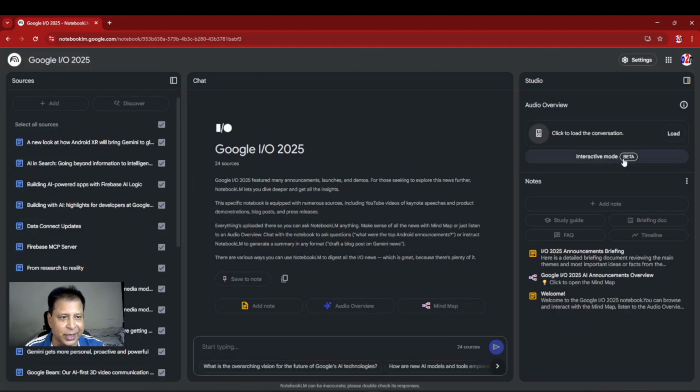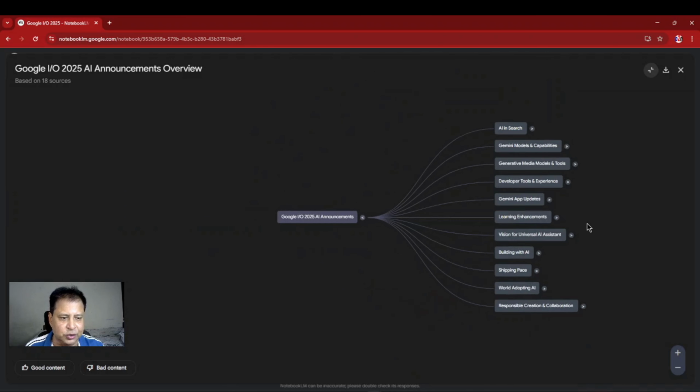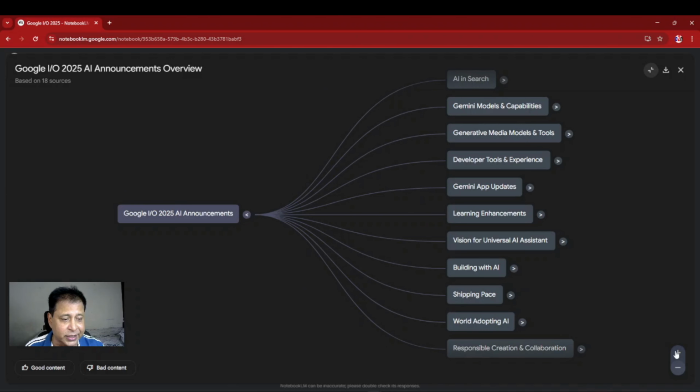Now here, we can just try to load the conversation. Meanwhile, let us see the mind map in that. So, Google I/O all announcements and overview. Let's go to the mind map. Yeah, here it is. This is the mind map. You can see the breakup of different sessions or different topics that have been discussed. That is already displayed. I can zoom in or zoom out by scrolling my mouse, or here the minus and plus buttons are there.